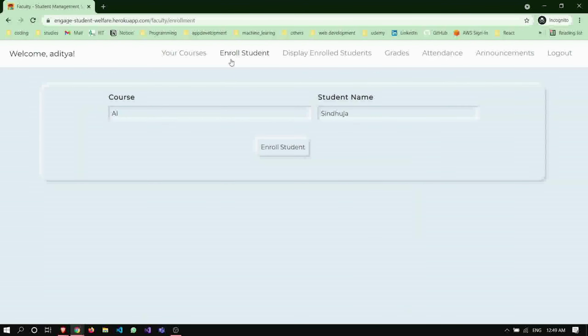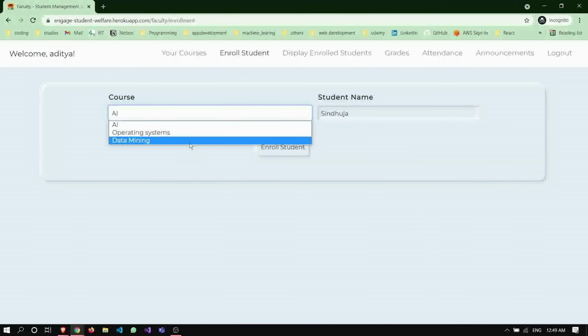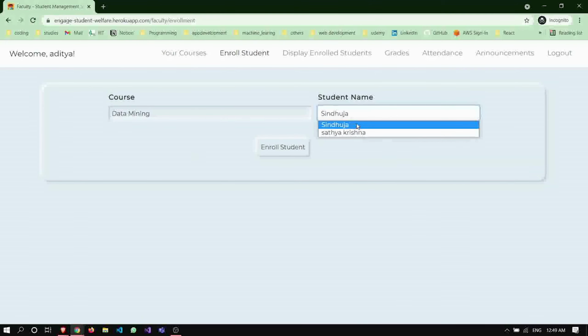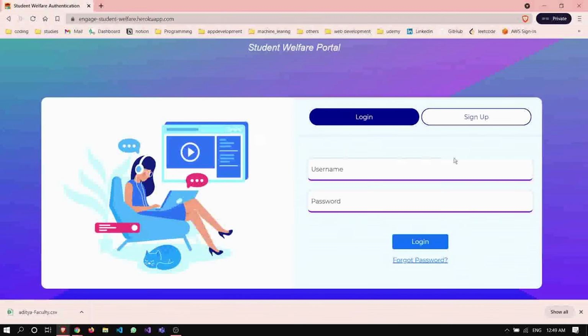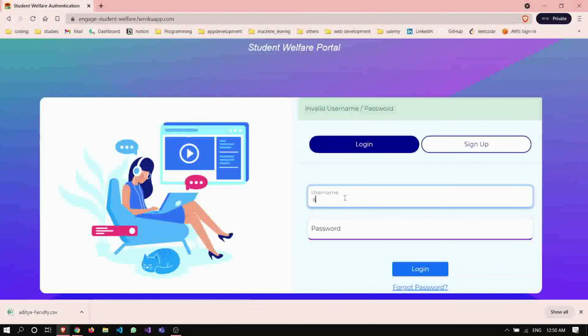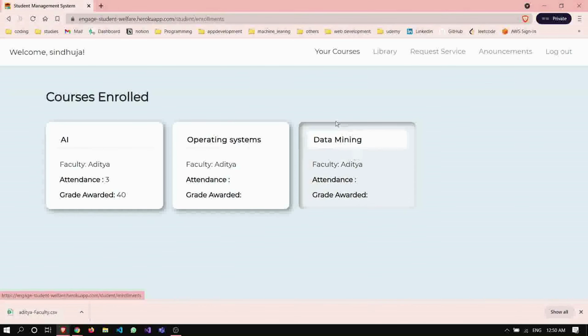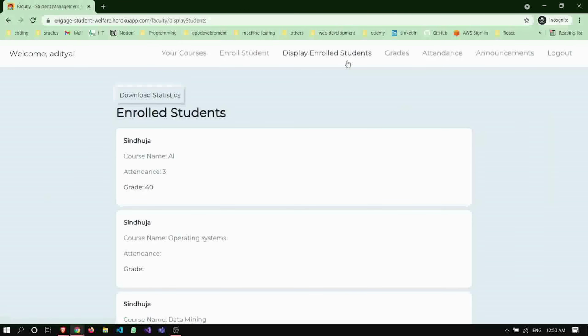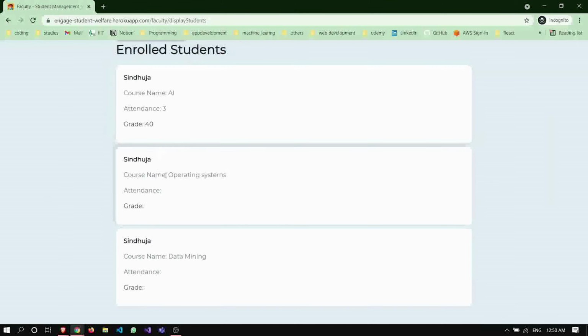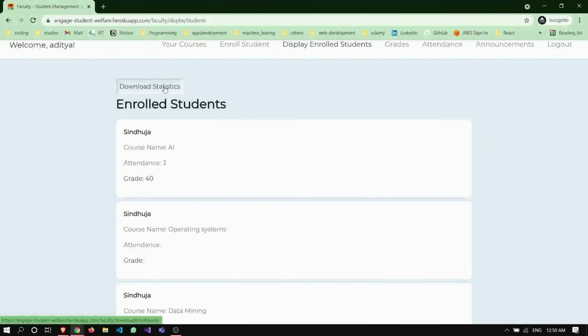Aditya can enroll any number of students. Suppose in data mining, let us add Sindhuja. Let us log into the Sindhuja account. In the courses section, Sindhuja can see the data mining course which is taught by Aditya. Faculty can see the enrolled students in his subjects, and he can download the statistics.